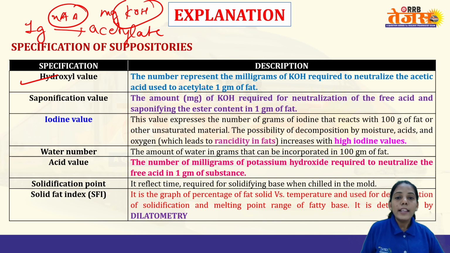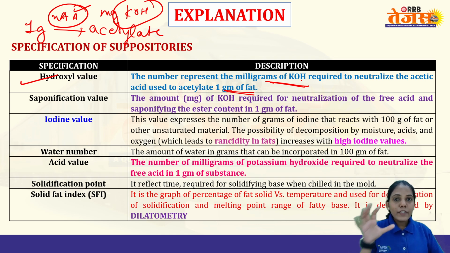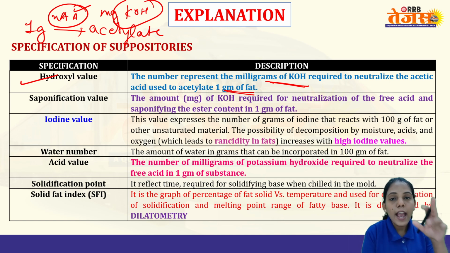Now see here, the number represents the milligrams of KOH required to neutralize the acetic acid which is used to acetylate 1 gram of fat. That is nothing but your mg of KOH, and that indicates the hydroxyl value. So hydroxyl value is given in terms of mg of KOH.